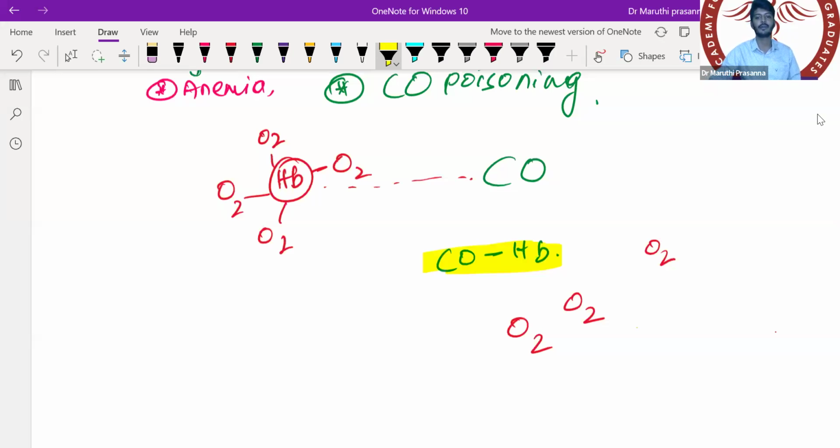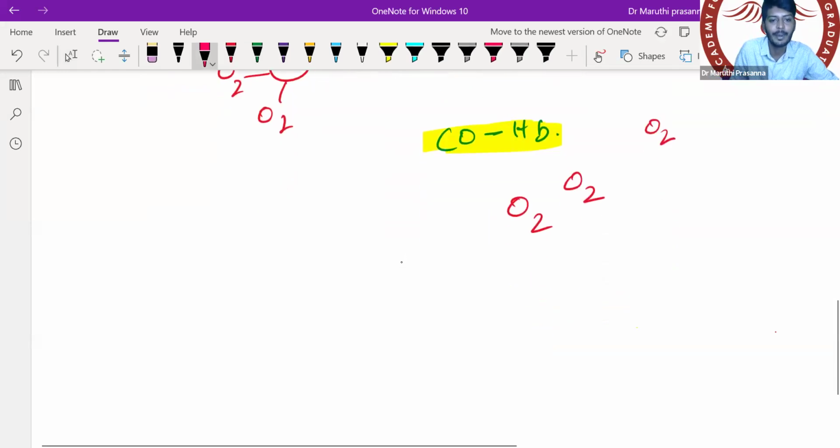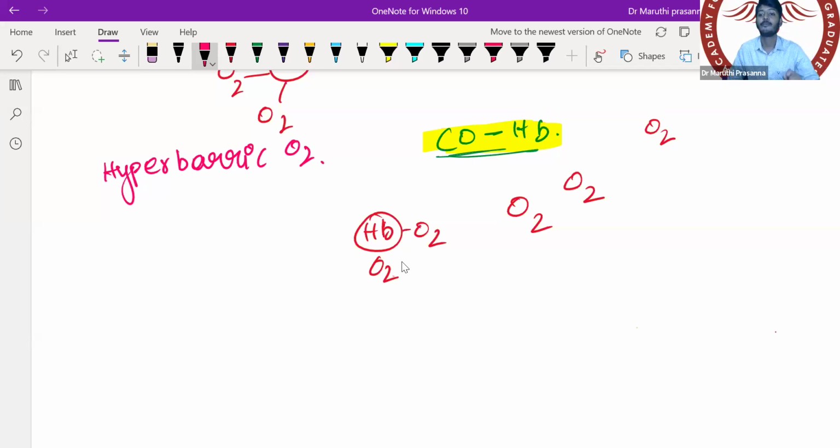That is the reason behind carbon monoxide poisoning. So that time, what do we need to do? We need to torture them. This complex of carbon monoxide and hemoglobin is together, right? Now we need to make them separate. We need to torture them so much that hemoglobin itself should leave the carbon monoxide and bind with the oxygen. How to do that? By giving hyperbaric oxygen. High pressure oxygen is given as the treatment of carbon monoxide poisoning.